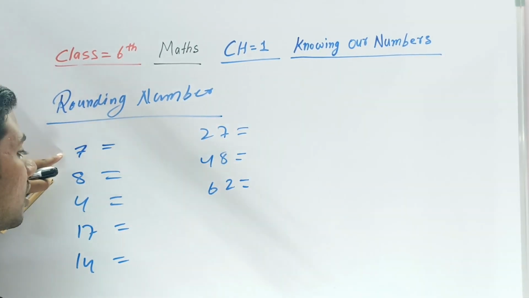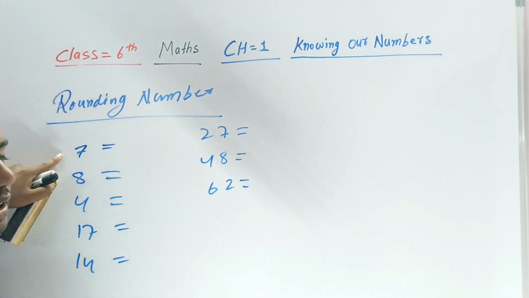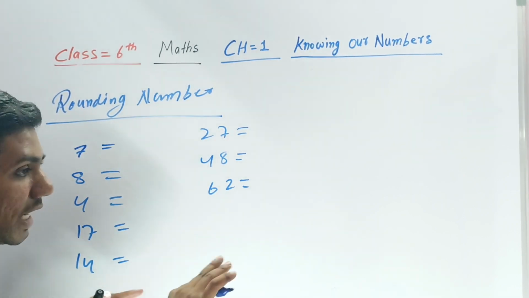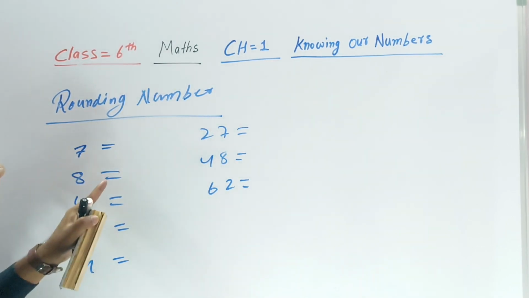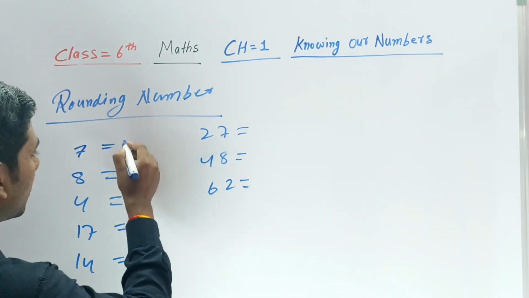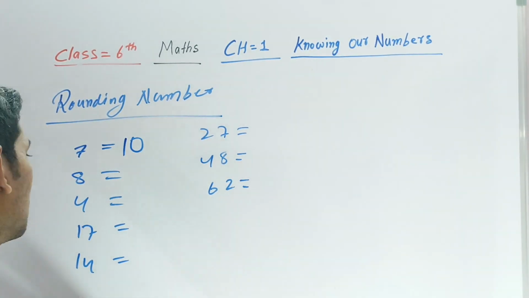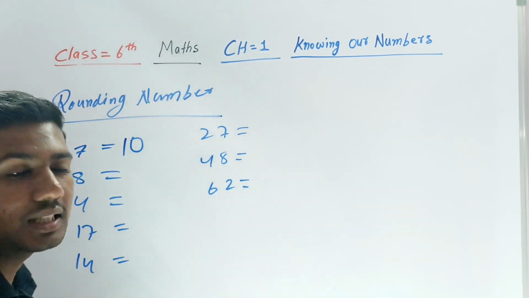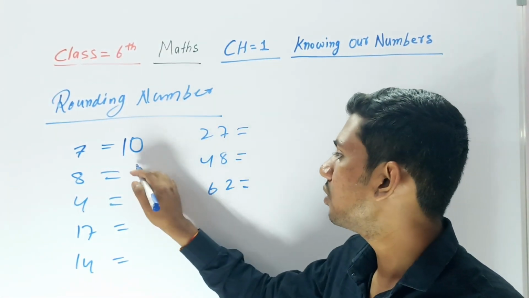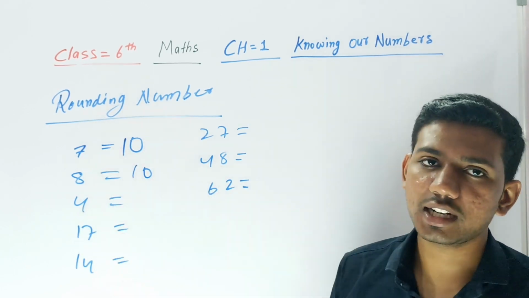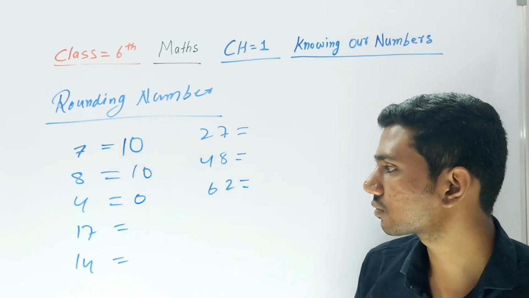This 7 is coming between 0 to 4 or 5 to 9? It's between 5 to 9. It means it goes one more ahead. What is the nearest number of that 7? It becomes 10. 8 is also between 5 to 9, so it's also 10. 4 is between 0 to 4, it means it's going to be 0.